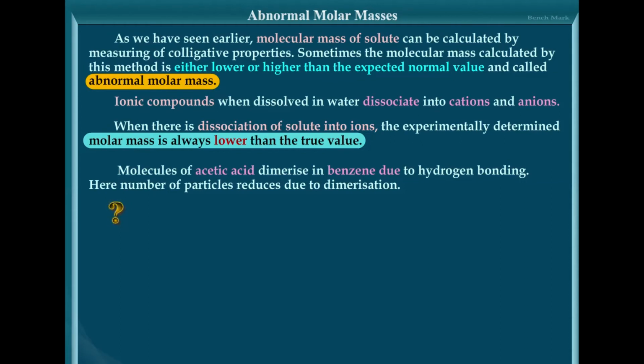So, as I told you earlier, molar mass is inversely proportional to colligative property, and colligative property is directly proportional to the number of particles. Here, on dissociation, when the number of particles increases, the colligative property increases and the molar mass decreases. So, here you can find that the molar masses of such substances will be less than their normal values. For example, potassium chloride dissociates into K plus and Cl minus when dissolved in water.